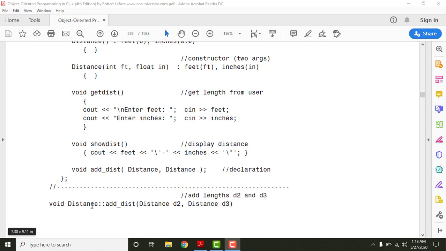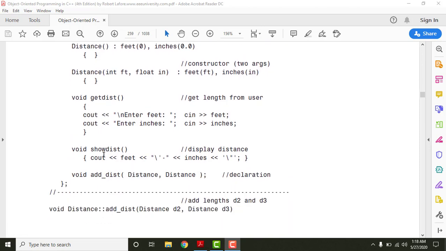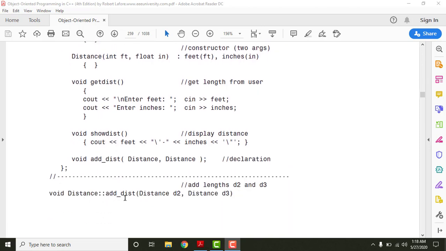Now this Distance shows the name of the class, and this indicates that this function belongs to this class. Therefore step 1 is we need to mention the nature of the output of the function, then the class it belongs to, and then we give this operator here. This operator is called the scope resolution operator. This double colon symbol is known as the scope resolution operator.